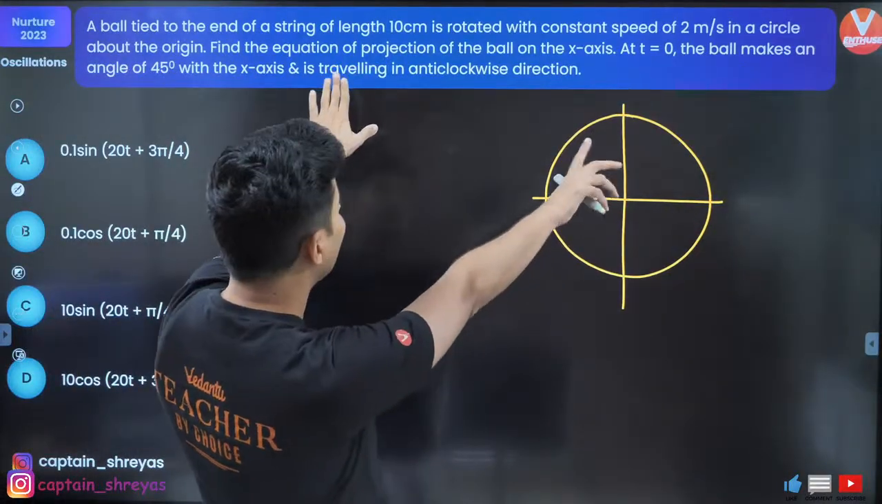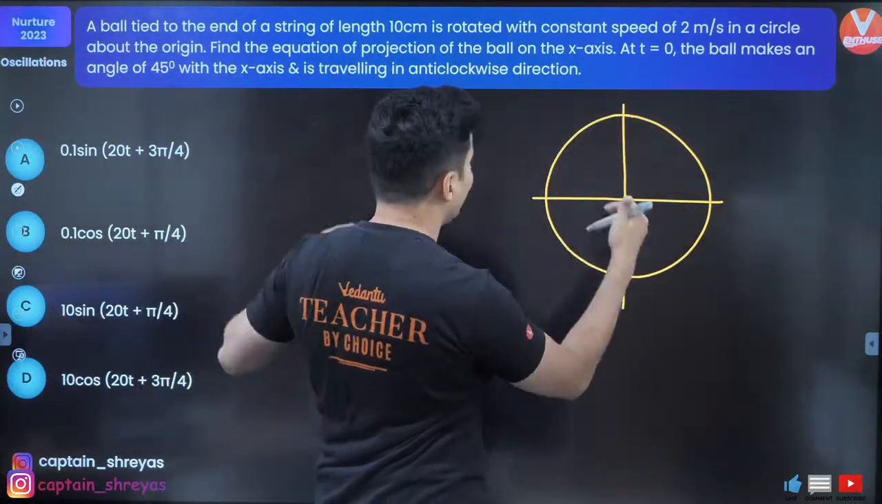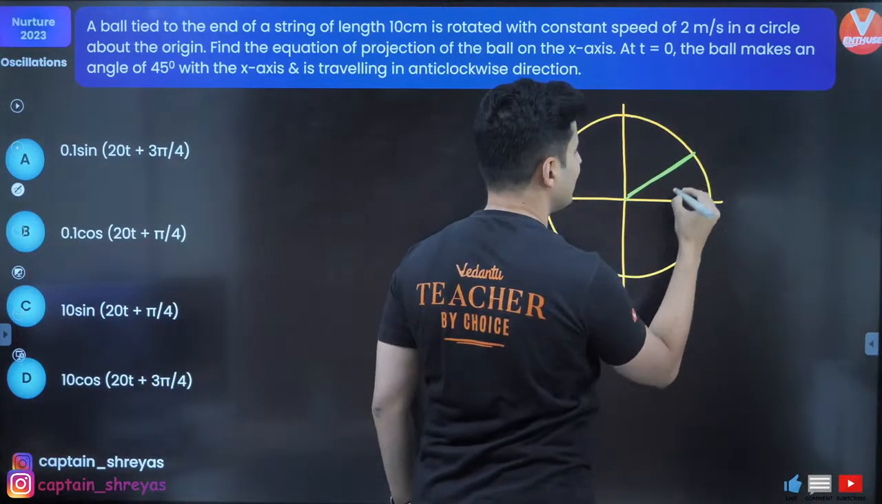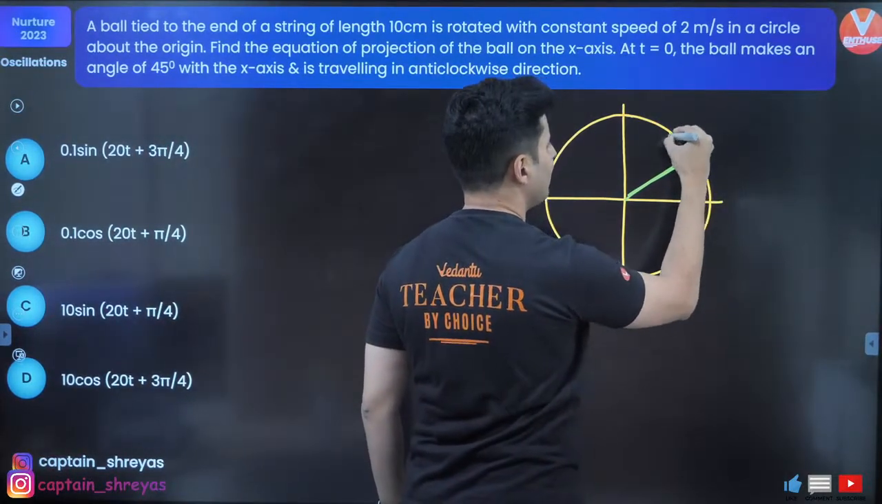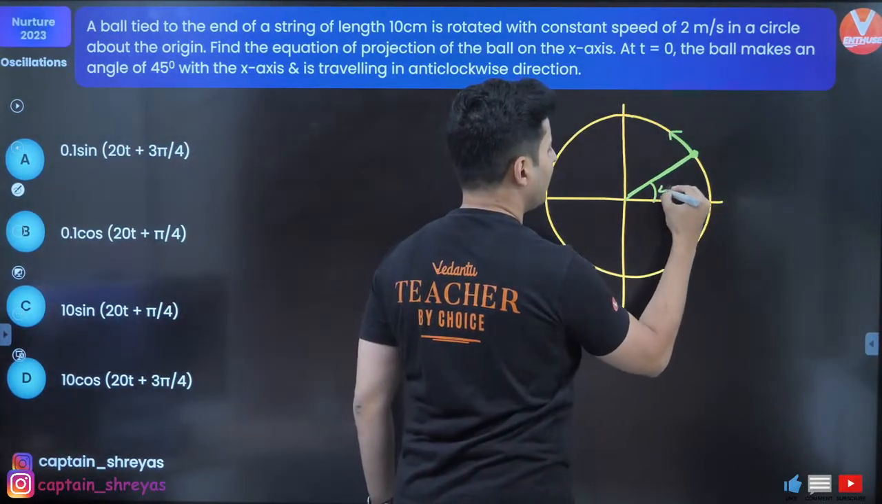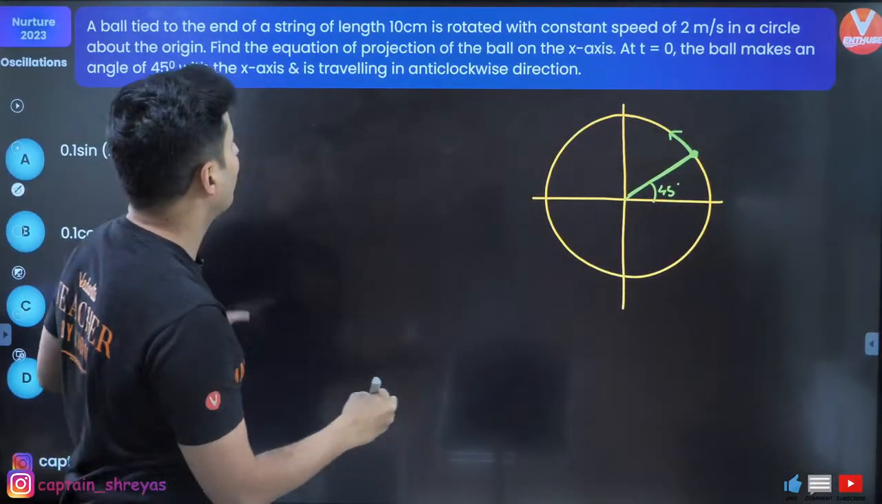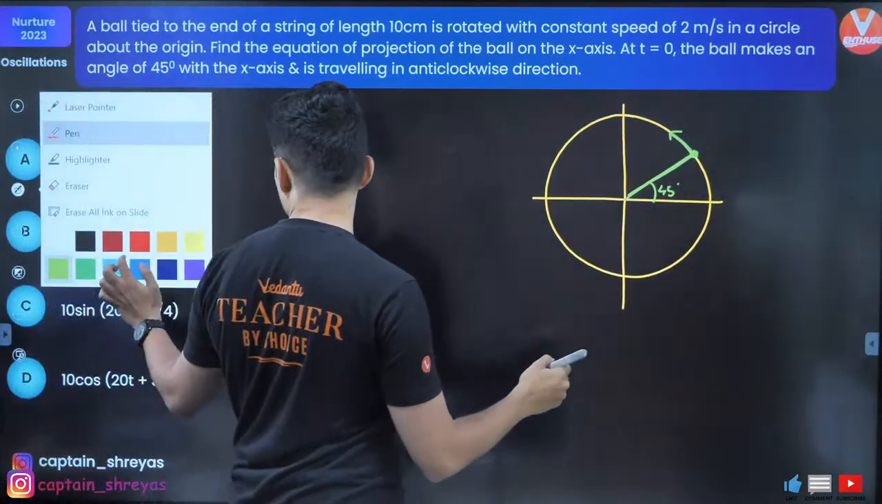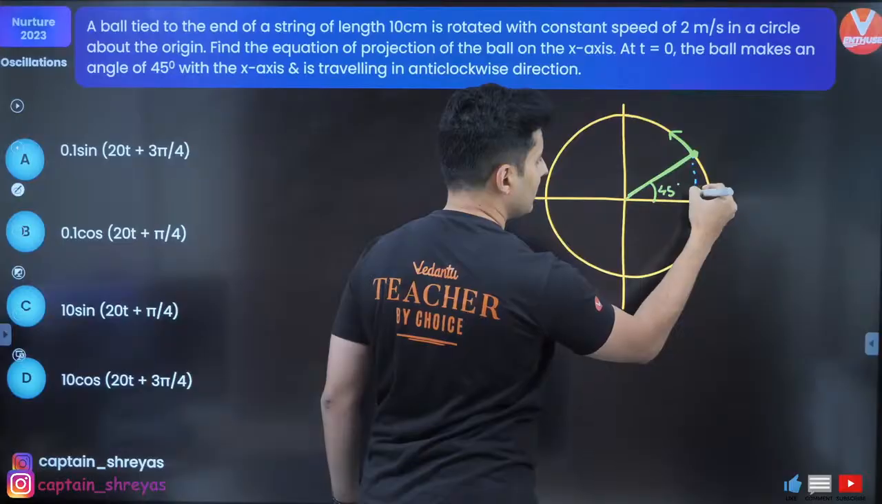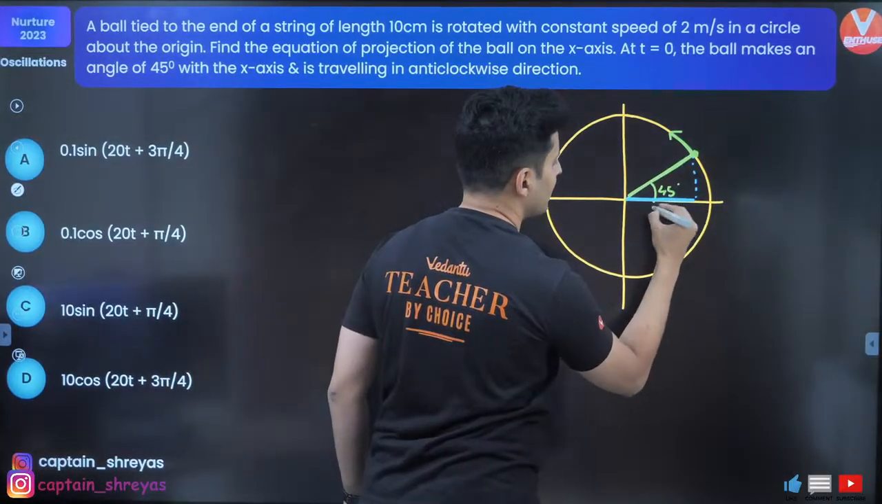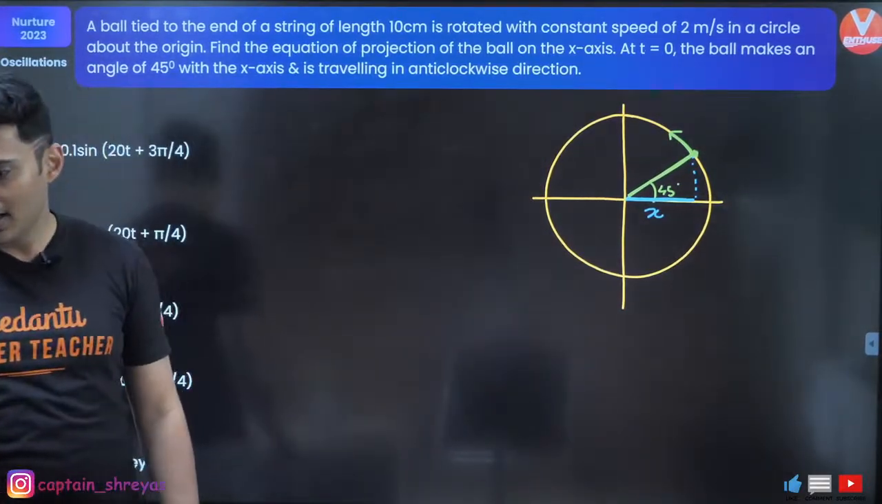Anyways, let's try this out. Okay, so it makes 45 degrees with the x-axis. So 45 degrees with the x-axis means here. It is going anti-clockwise. That means here. This is 45 degrees. And you have to find the projection on the x-axis. This is your projection. This is x. Okay, cool.